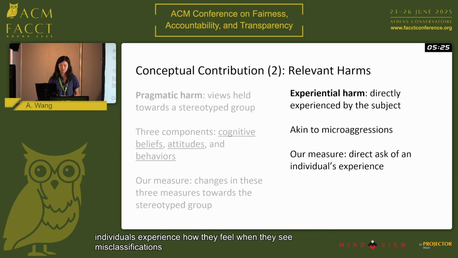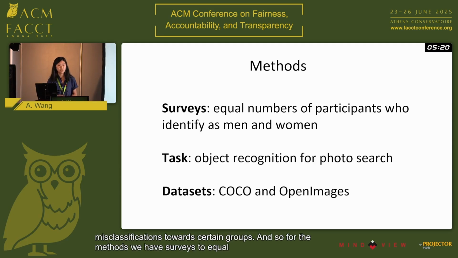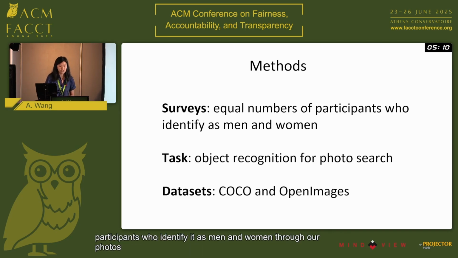certain groups. And so for the methods, we have surveys to equal numbers of participants who identify as men and women. The task here is object recognition for photo search, like on our phone, if we search for particular objects like oven through our photos. And the data sets we look at are just two computer vision data sets called COCO and Open Images. All of these data sets have labeled in them the different objects in the images, as well as the perceived gender expression of the people.